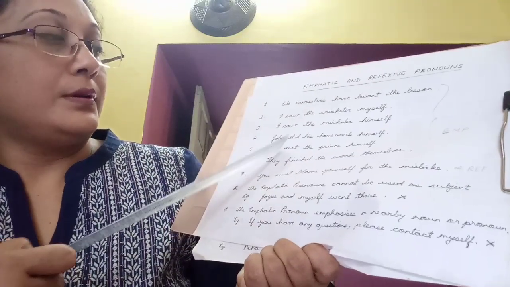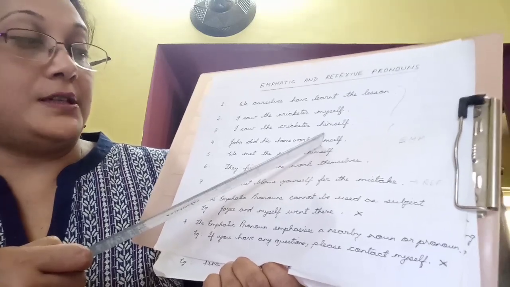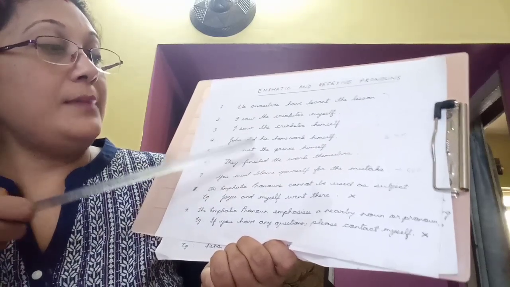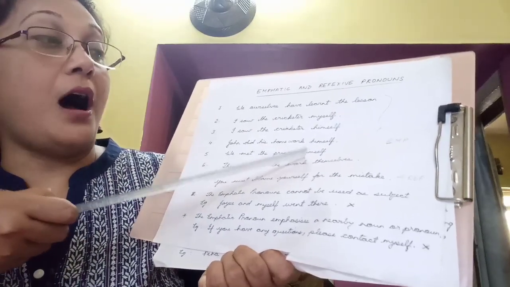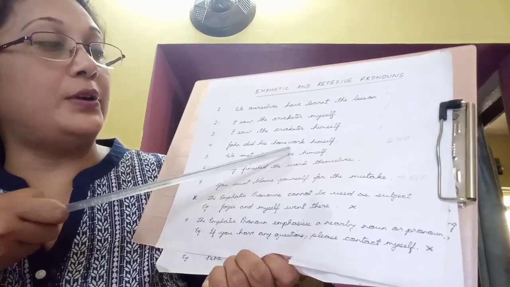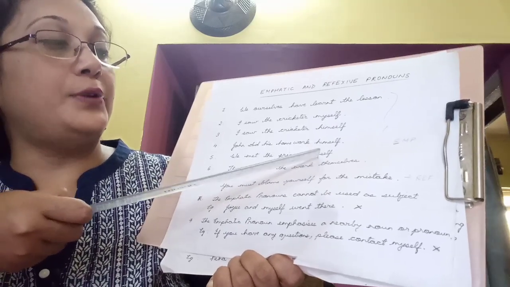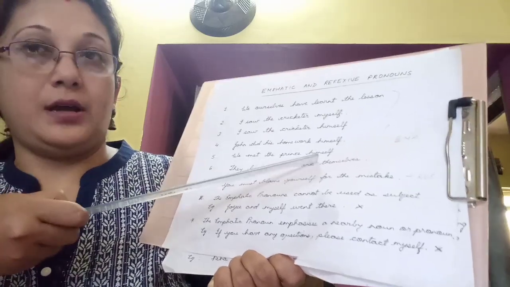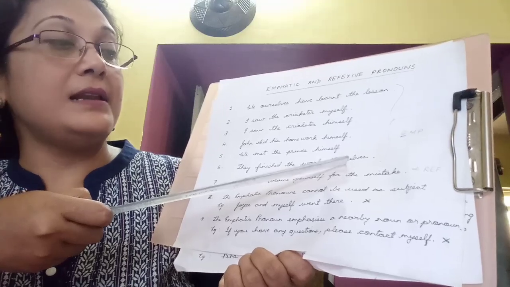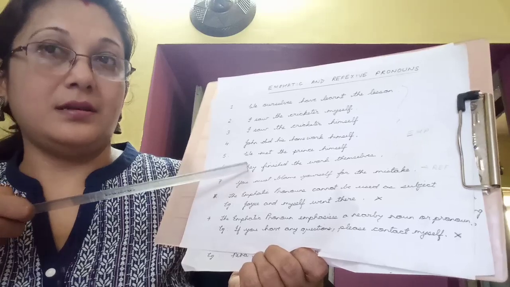Got it? John did his homework himself. Again, himself is an emphatic pronoun. We met the prince himself. Again, you see, we met the prince. You are not saying ourselves. You are using the object pronoun. Prince is the object over here, and you are using the emphatic pronoun as an object pronoun. Got it? They finished the work themselves. Themselves again gives more emphasis on the word they. That is the subject.